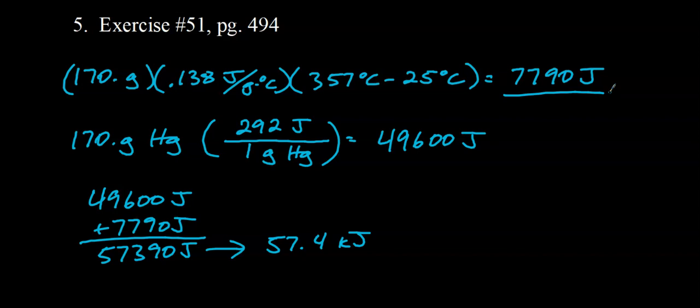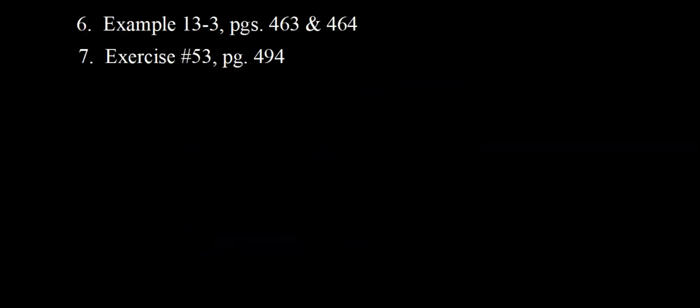If you wanted to convert to kilojoules first, each of those would have 3 sig figs, and then if you added them up, we'd get 57.4 kilojoules. Or if you left it as 57,390 joules and then divided by 1,000 to convert to kilojoules, you get 57.390 kilojoules. Either way is fine. So again, lesson here, make sure you use the right constants, make sure you go in order of what is happening to the substance.